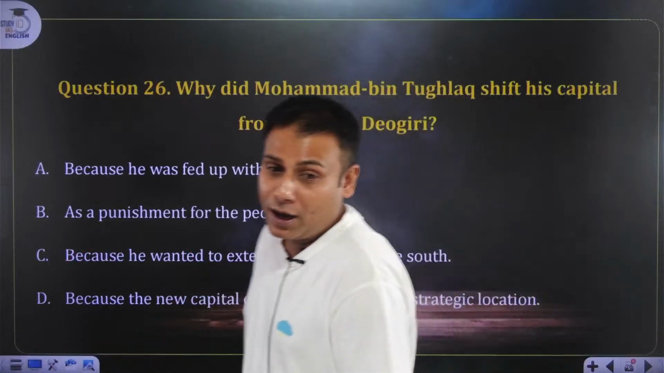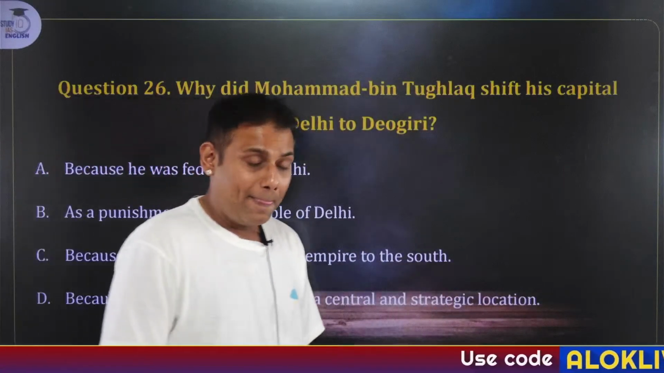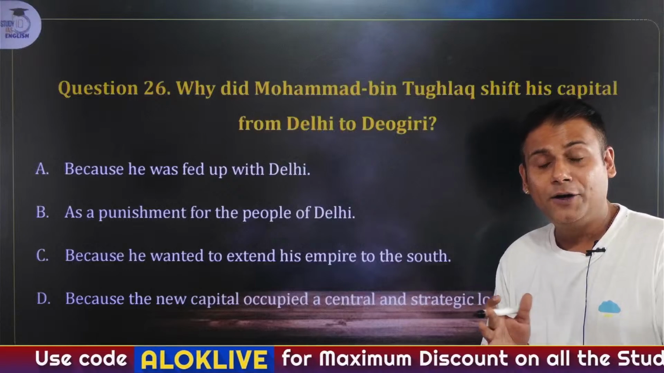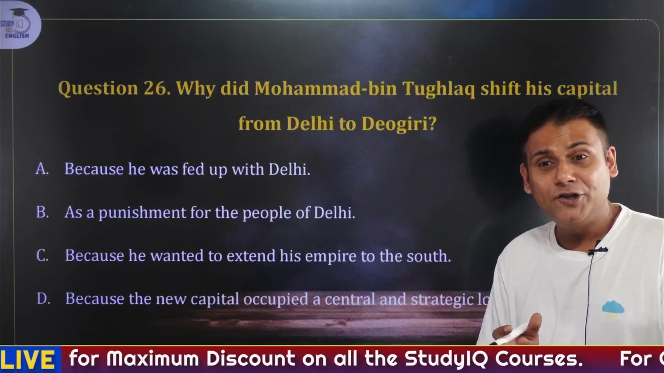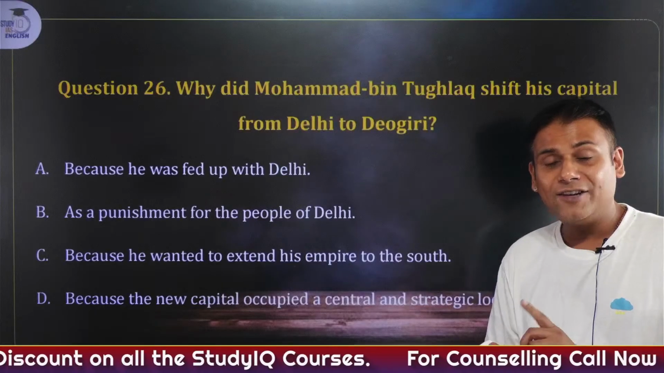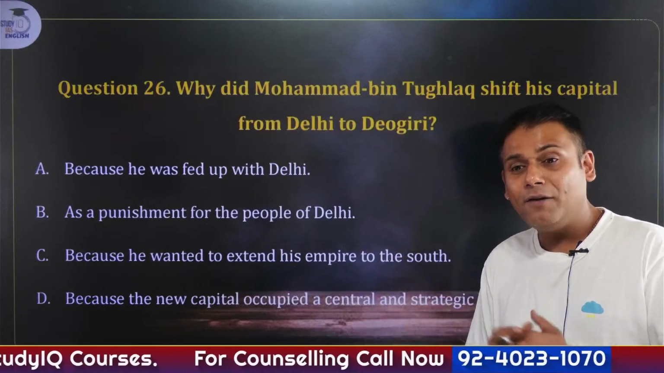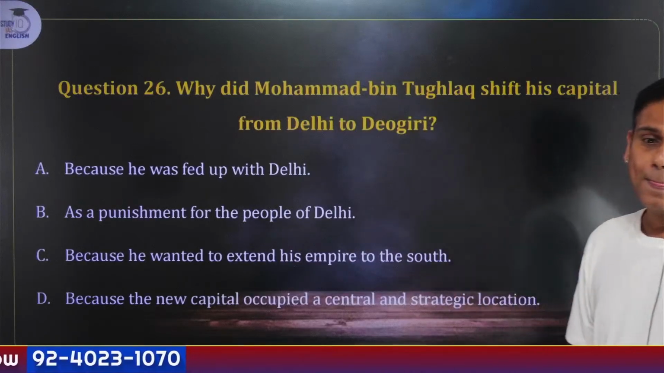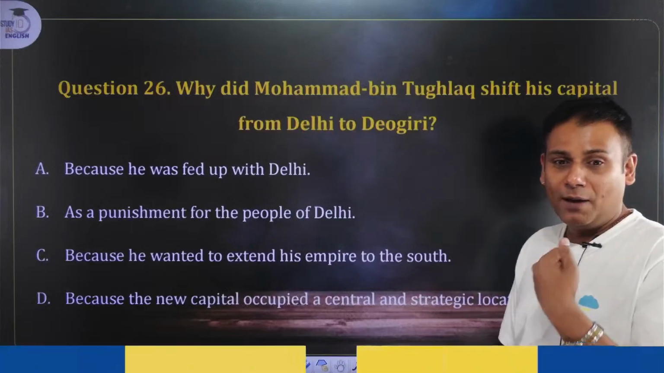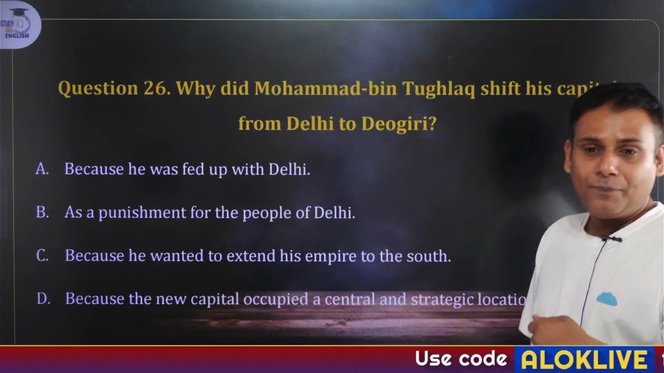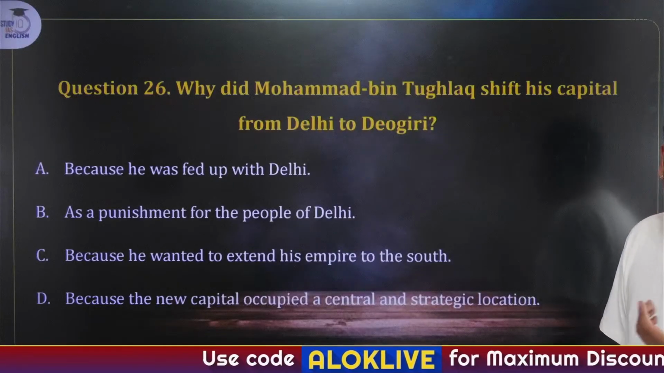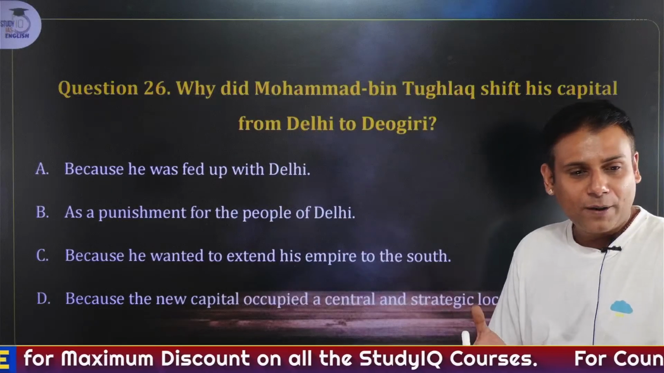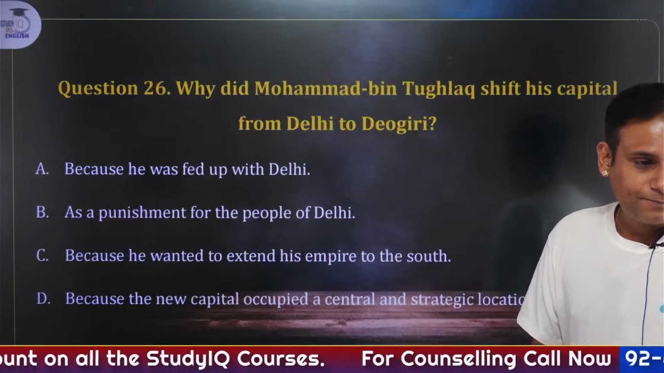Why did Muhammad bin Tughlaq shift his capital from Delhi to Devgiri? We have studied about the 5 major experiments of Muhammad bin Tughlaq: transfer of capital, introduction of token currency, Khorasan expedition, Karachi expedition, and taxation in the region of Doab. So why did he shift the capital from Delhi to Daulatabad? We have studied this in quite depth and detail. Yes, please fast. He was fed up with Delhi as a punishment for the people of Delhi. He wanted to extend his empire because the new capital occupied a central and strategic location. Yes, fast. Very good, Tripti.